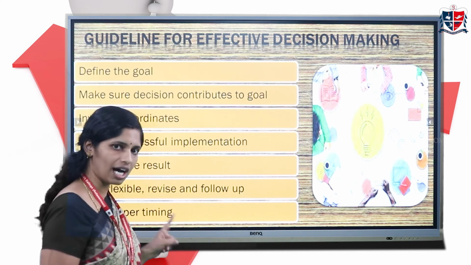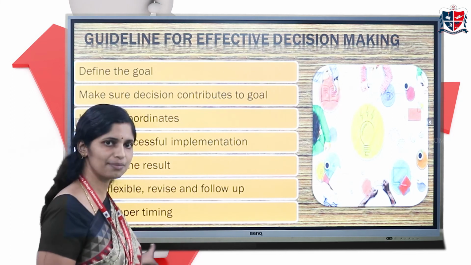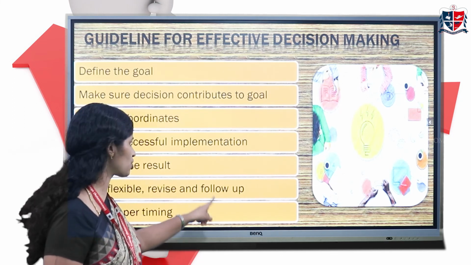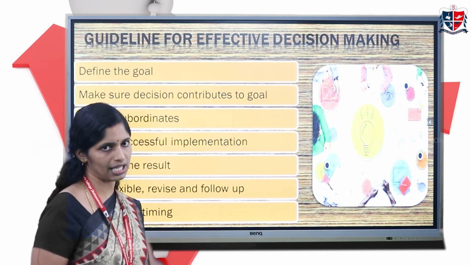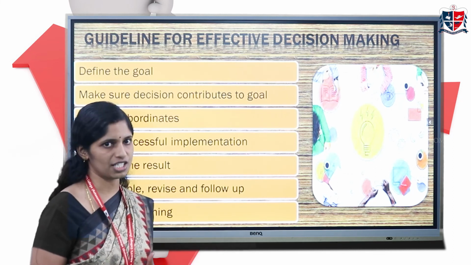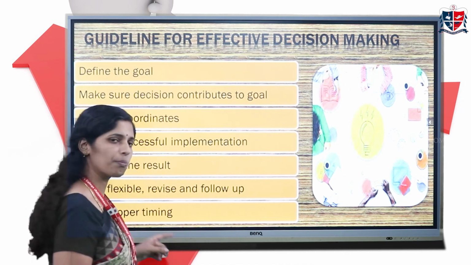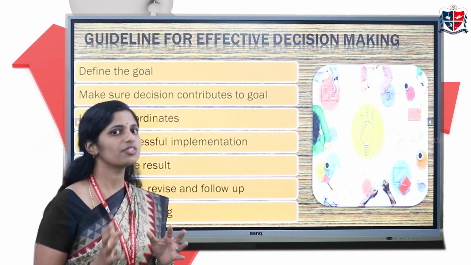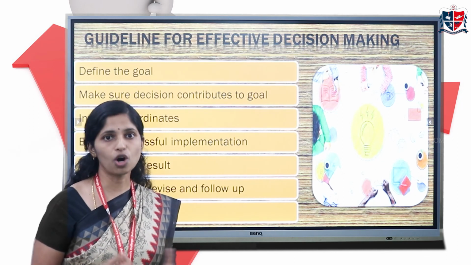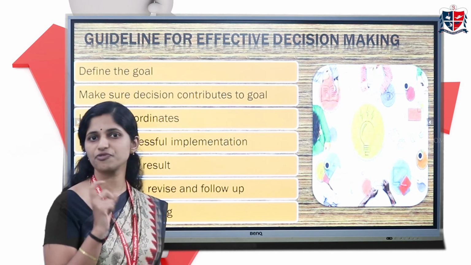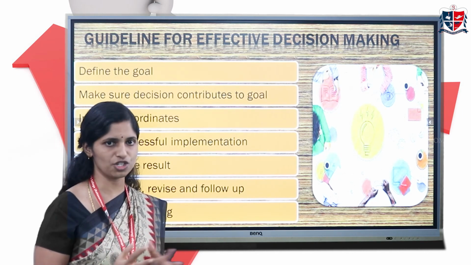And next is, our decision making should be kept flexible, and we should regularly revise it to update it, and we should have a proper follow-up mechanism to make it effective. The last one and very important one is keep proper time. A decision which is not taken on time is not worth anything at all. So we have to take decisions on time. That is very, very important in proper decision making.